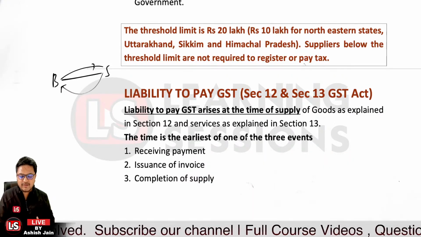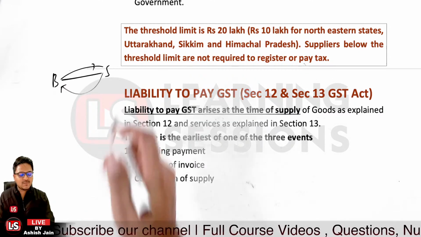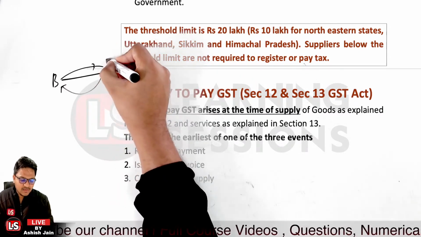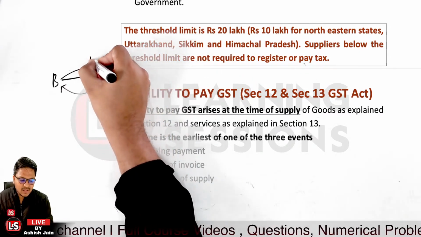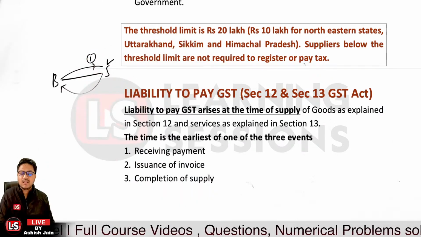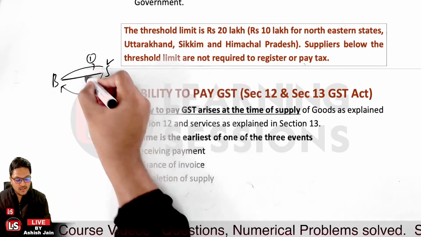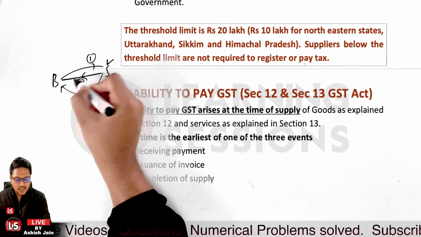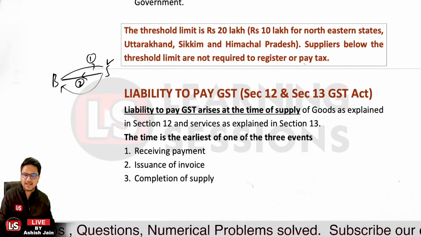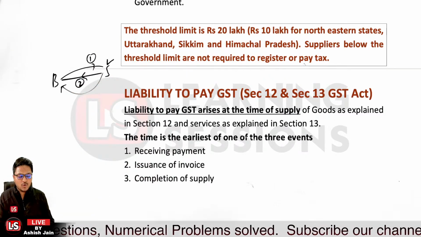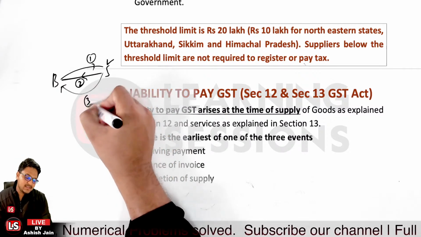Now what are those three events? First, if the payment has been received by the seller. Second, on issuance of the invoice: if the invoice has been issued, the liability to pay the GST arises. And the third is when the supply is completed.